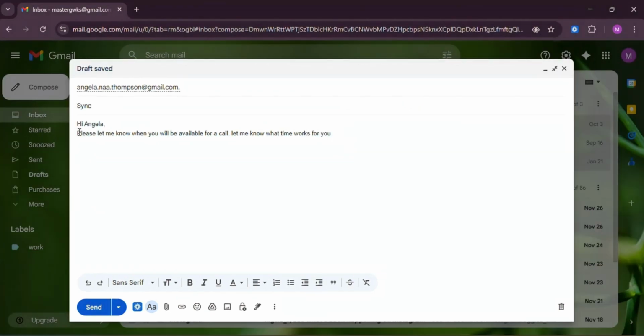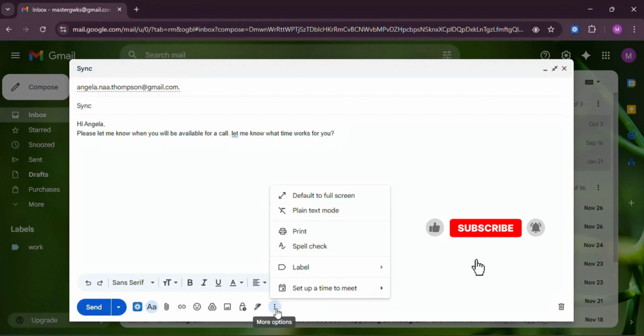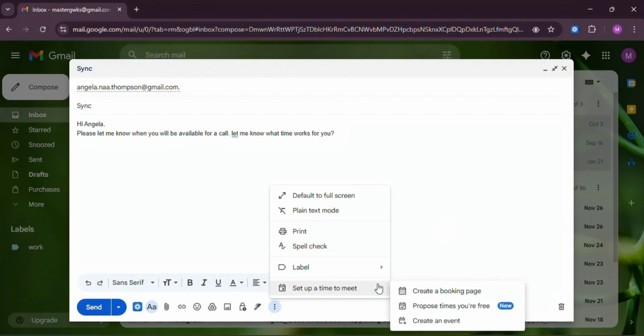First, open your Gmail on your computer and sign in if you haven't already. Click Compose to begin drafting your email. Add the recipient, subject, and whatever message you want to send. Now take a look at the toolbar right under your email. Click on the three dots and select Set up a time to meet.